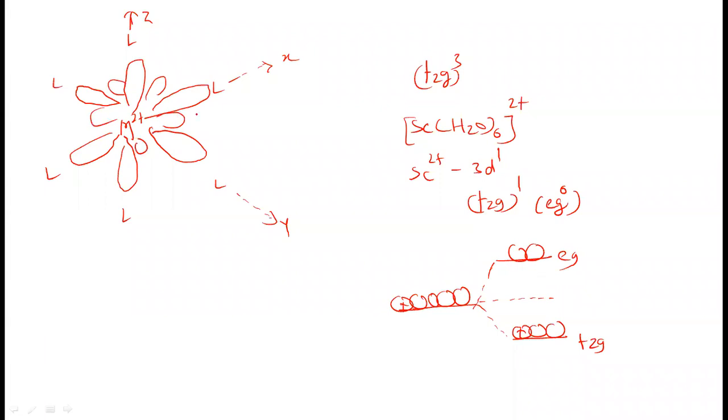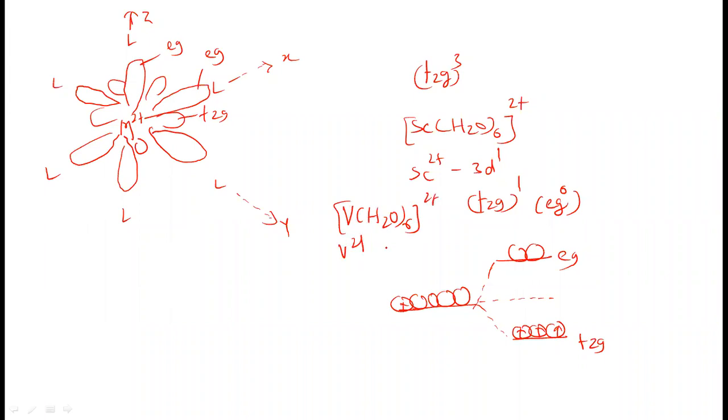These are the t2g orbitals and these are the eg orbitals, and the eg orbitals lie in the direction of the ligands. Ligands are moving towards the central metal ion. Up to t2g3, for which element? Vanadium, hexaaqua, the corresponding complex being vanadium 2 plus.